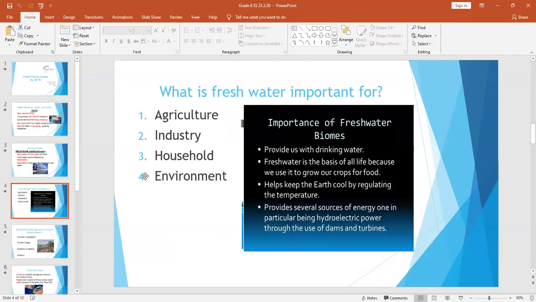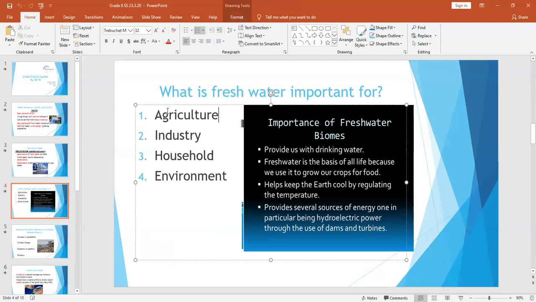What is fresh water important for? Now, some of us might not think about this every day, but the importance of water is so crucial, it is vital to our survival. Agriculture. If there wasn't fresh water, there would be no farming. We need it for agriculture, for crops, for food, for plants, the animals need it, the cycle of life needs water.